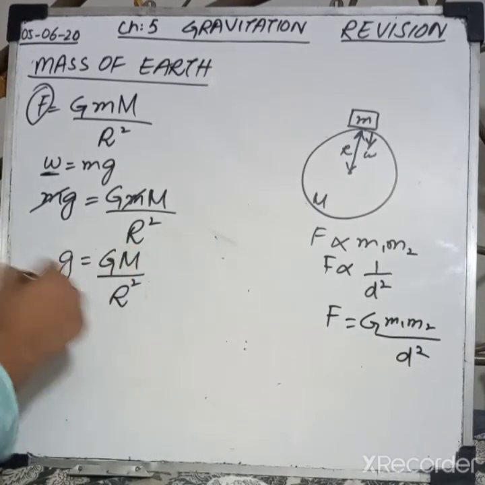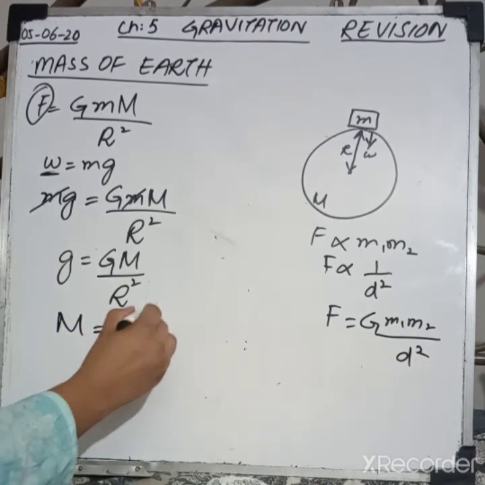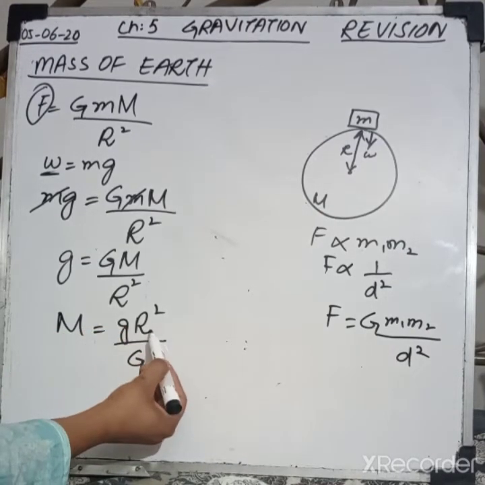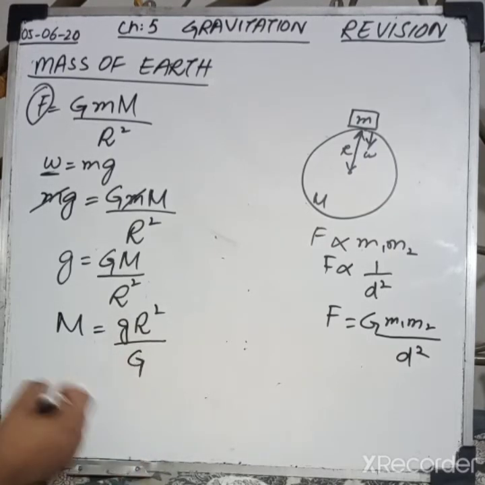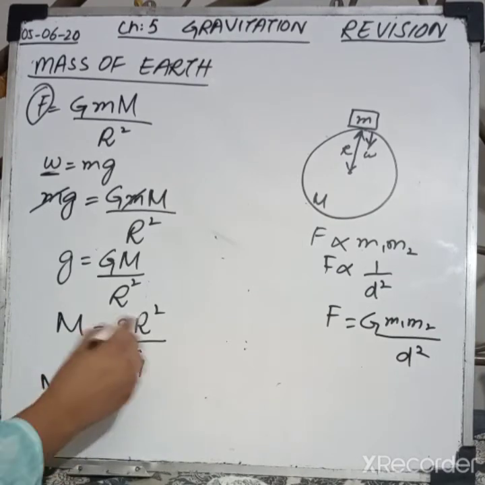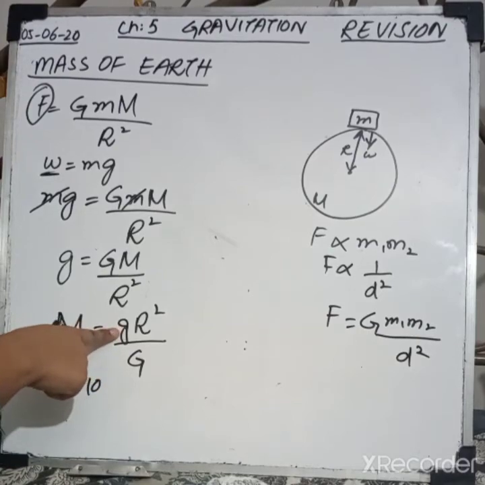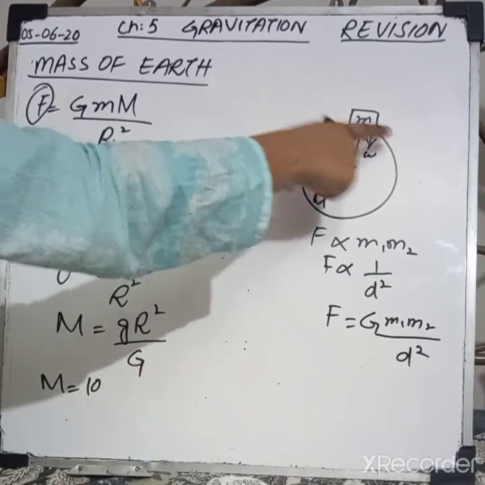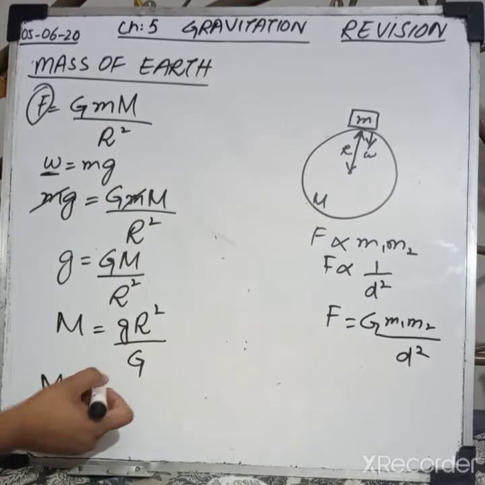Rearranging this equation for the mass of earth, it comes out to be M equals g r square divided by capital G, where small g is the acceleration due to gravity, r is the radius of earth, and capital G is the gravitational constant. We know the values of these three quantities. Putting the values in this formula, g is 10. It can vary with height, but as we have taken the mass just on the surface of the earth, we can take it as 10, because its value on the surface of earth is 10.